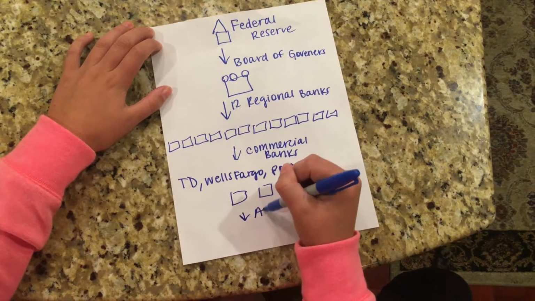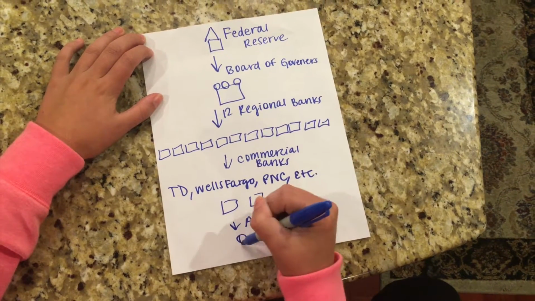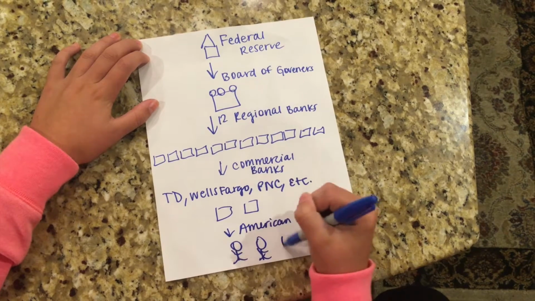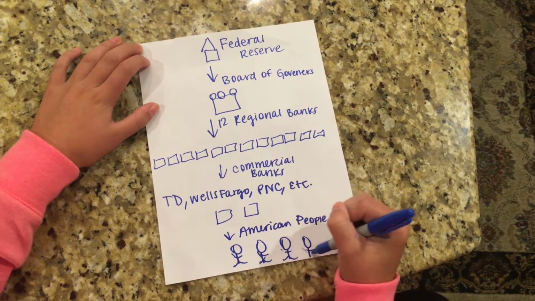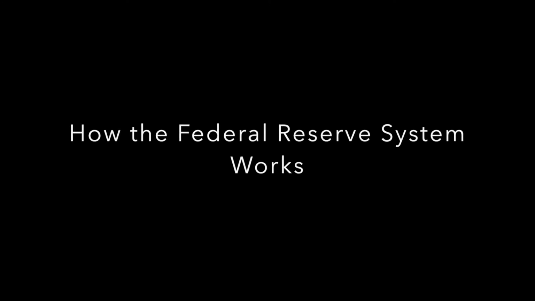The American people visit these commercial banks. Therefore, the Federal Reserve System has a direct impact on the people. Here is a video that further explains how the Federal Reserve System works.